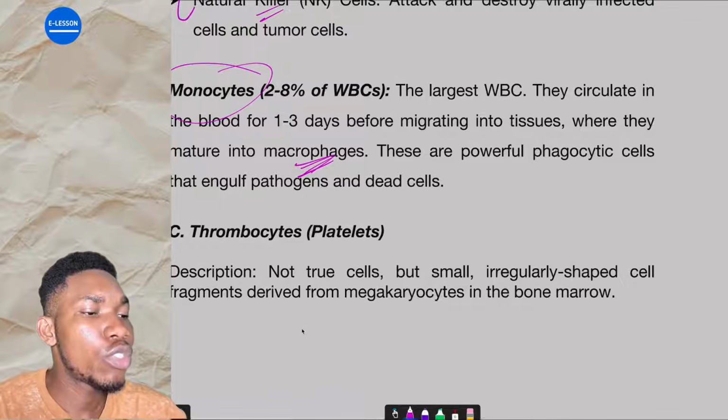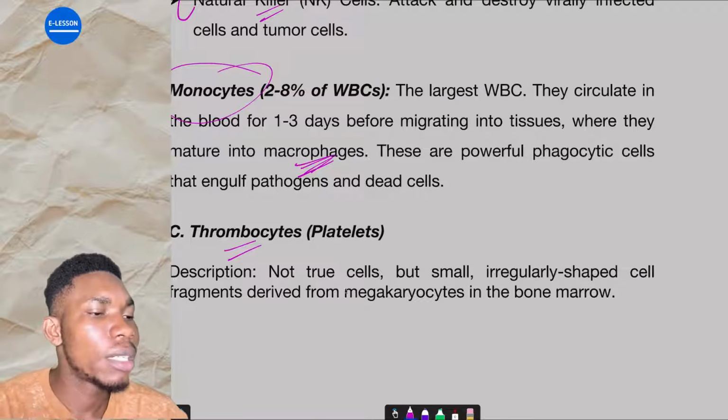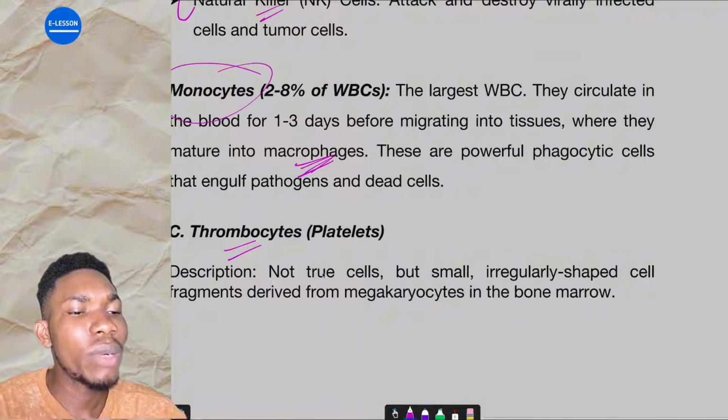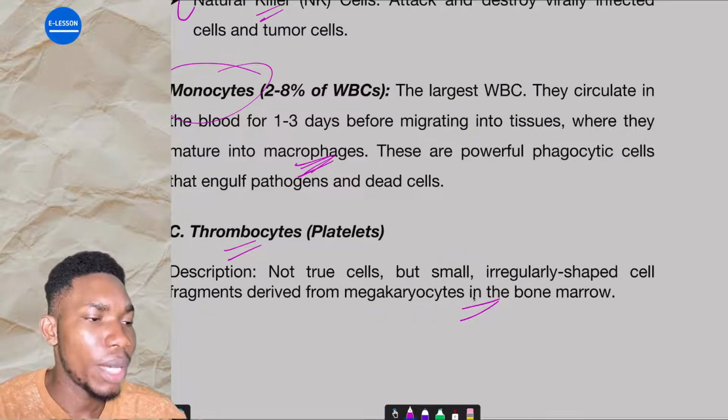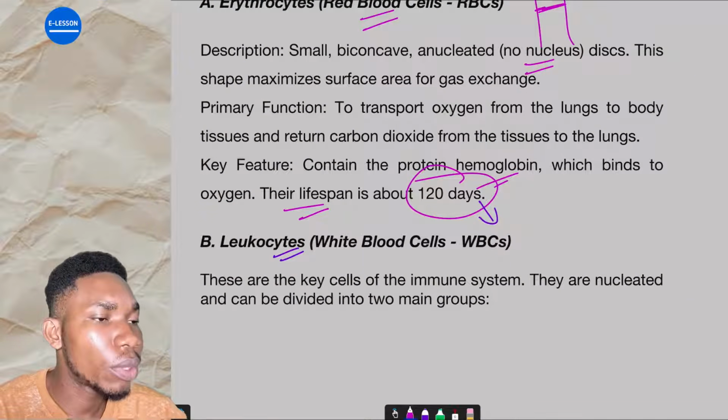So the last one is thrombocytes, the last component of the formed elements, which are platelets. They are not true cells. They are irregularly shaped cell fragments derived from the megakaryocyte in the bone marrow. Are you getting it? But the most important thing I want you to know is the components of blood.